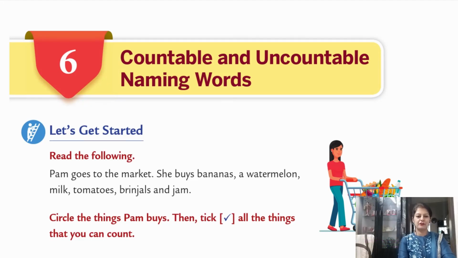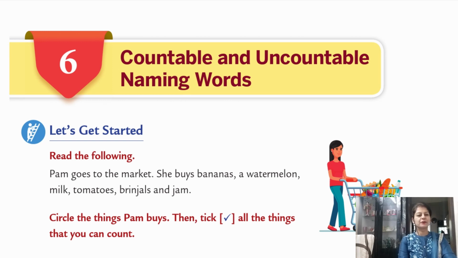In today's lesson, we will do the 6th chapter of our English Alive book 2, that is countable and uncountable naming words. Let's first do a recap about naming words. What are naming words? Naming words are names of people, animals, places and things. For example, name of a person, Ram. Animal, rat. Place, Rajasthan. And thing, if I am taking alphabet R, then let's take rope.